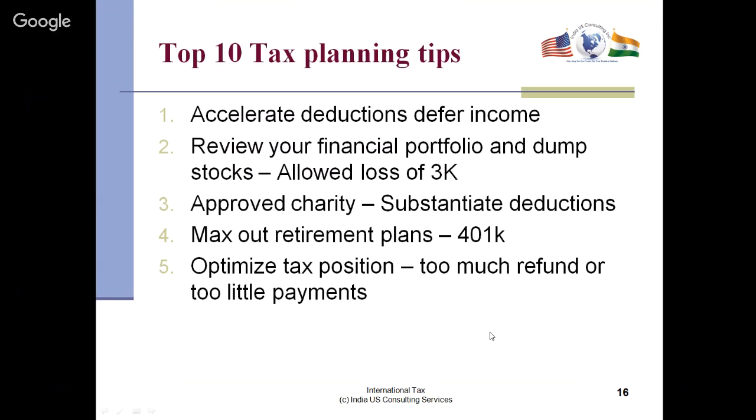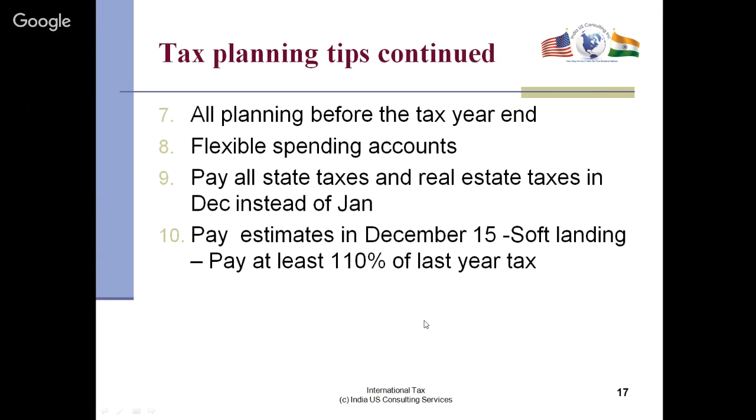Always make sure you get a deduction or the identification of the person you're paying that amount to. An approved charity in the US has an EIN number. You should try to get that. Employer identification number. Max out your retirement accounts. That's good planning. Optimize your refunds. If you're getting too big a refund or you're paying too much, then the tax planning is not accurate. Okay, all planning before year end. Have flexible spending accounts.